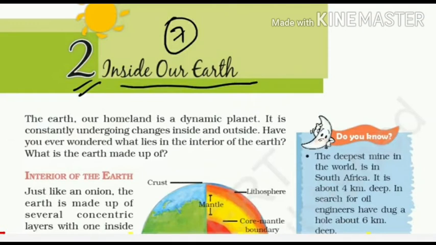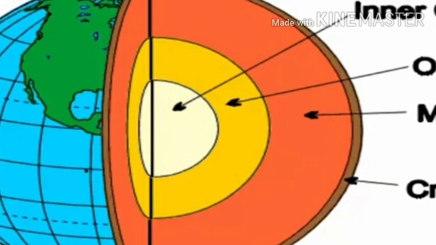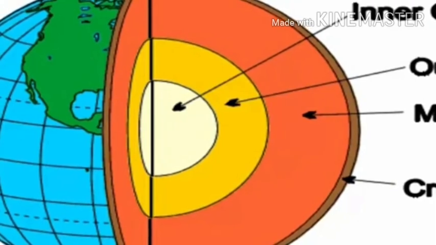Now I'll come to this topic. What is the core, or what is inside our earth? We'll discuss that. That is your lesson number 2. Inside our earth, or I should say the interior of the earth. Fine. There have been very constant changes inside our earth. Which type of rocks and minerals are found here? What is earth made up of? All that we're going to study in this chapter.